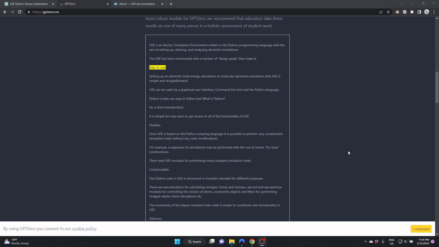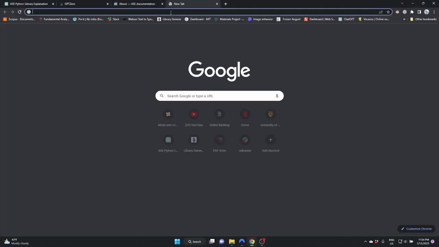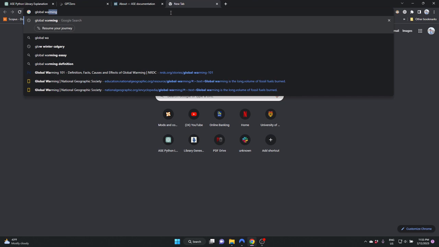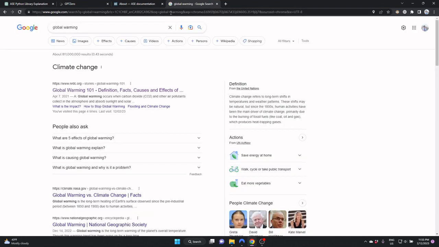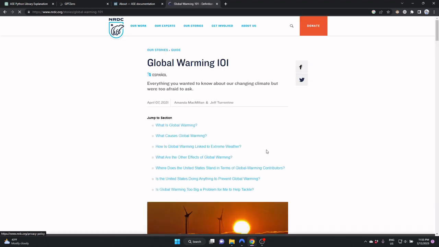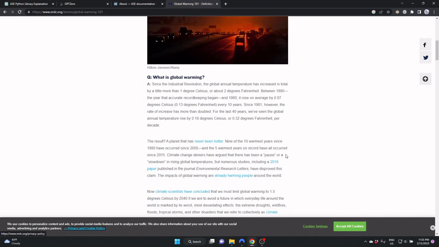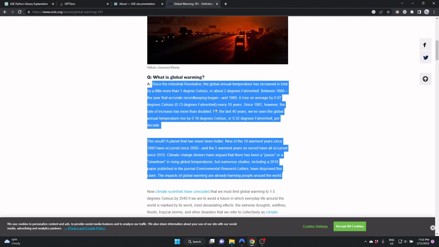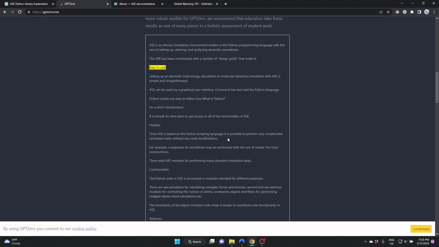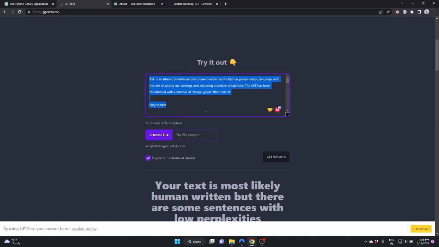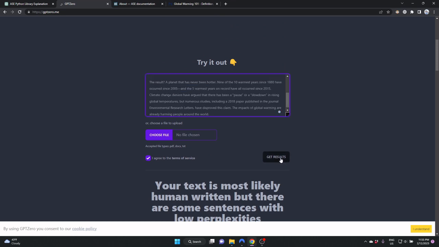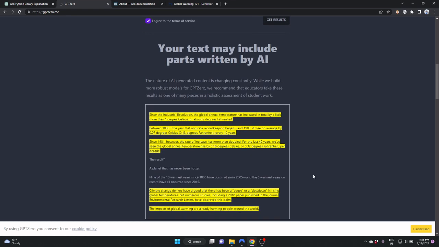All right, let's give it another chance. Let's pick a more trivial topic this time, for example, global warming. If I come here and search for it, and let's say the first link, Global Warming 101, and for demonstration purposes, let's just pick the first two paragraphs of this website. If I come here and paste the text in GPTZero, let's see the results. All right, as you can see here, a huge chunk of the text that we know is human written is classified as AI generated.